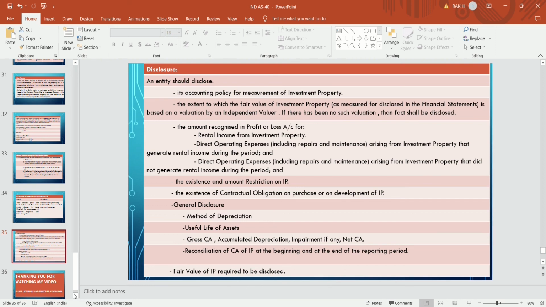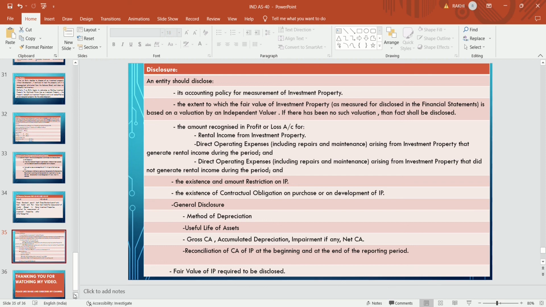General disclosures are also required, like which method of depreciation is adopted by the company, whether WDV method or SLM method, what was the useful life of the asset, gross carrying amount, accumulated depreciation, impairment loss if any, and net carrying amount.